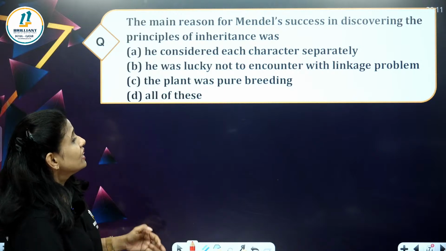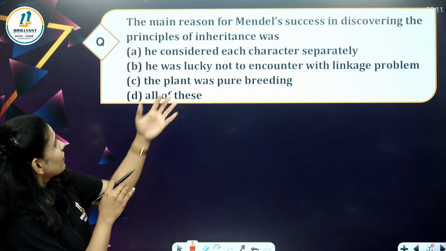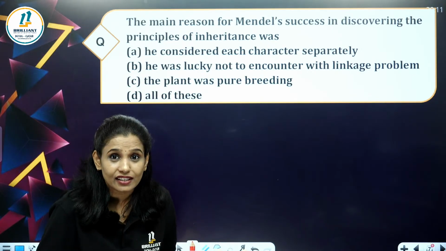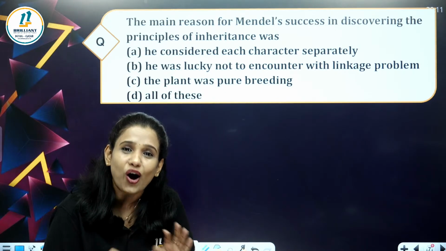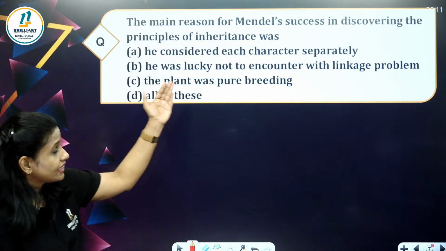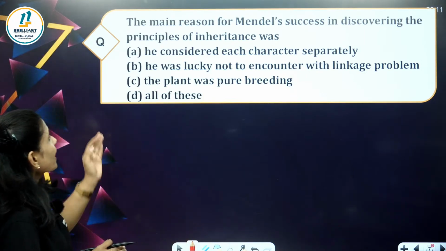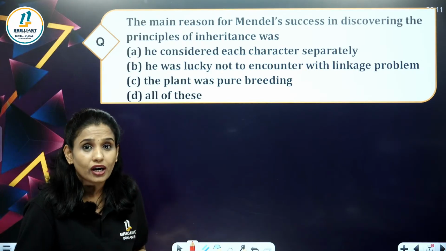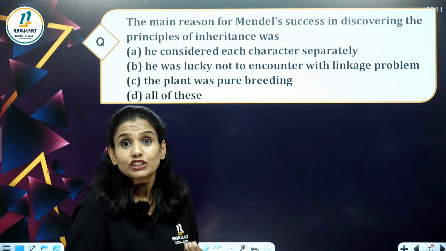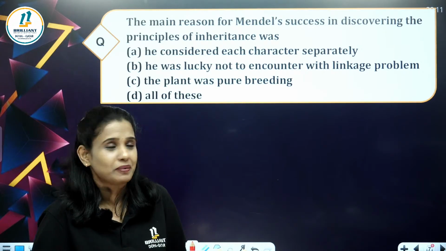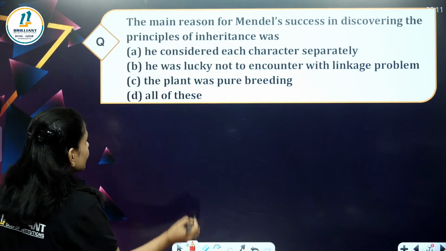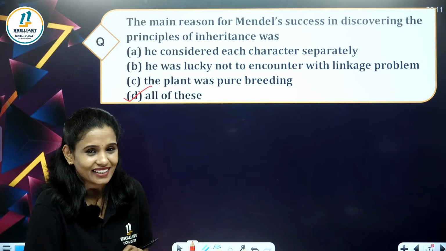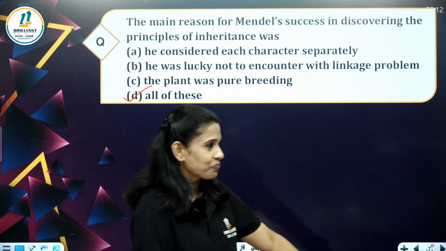So what is the reason for Mendel's success in discovering the principles of inheritance? It is all of these options. He considered each character separately. That is correct. He was lucky not to encounter any problem with linkage, and the plant was pure breeding. He selected pea plants for his experiments, and those are pure breeding plants, and that is why the correct option is all of this. Okay, D. D is the correct one.